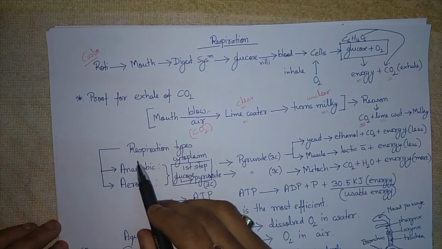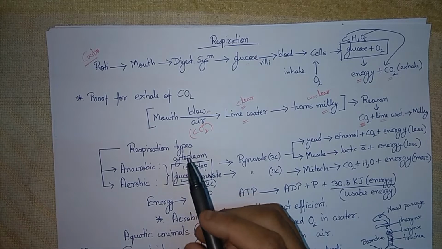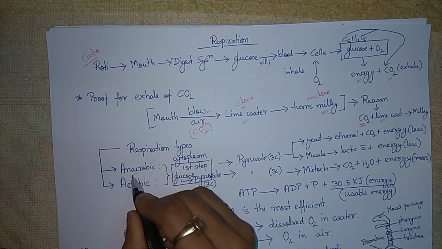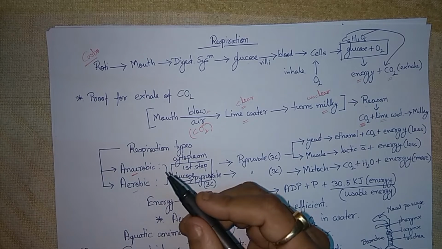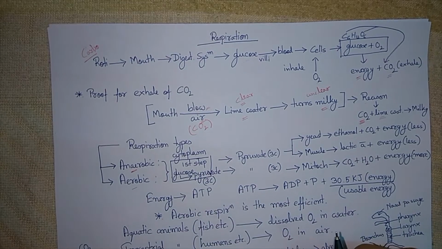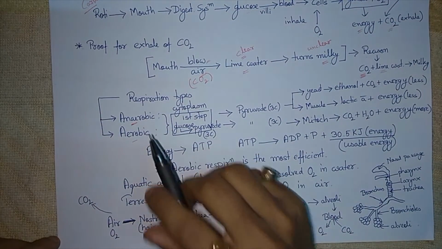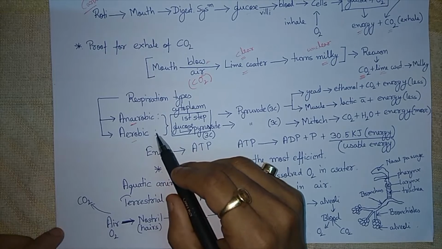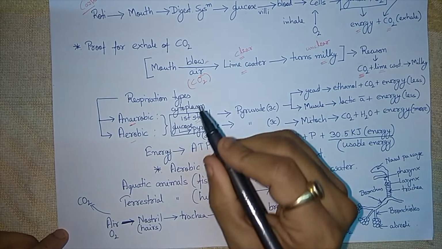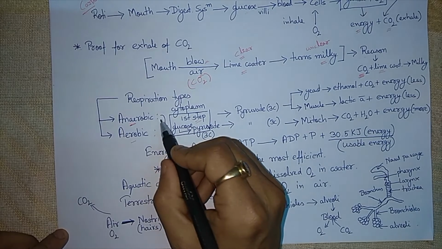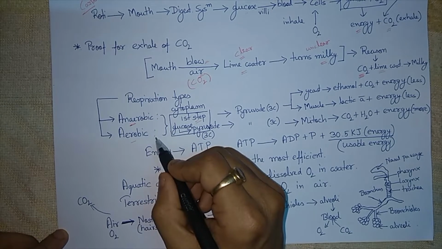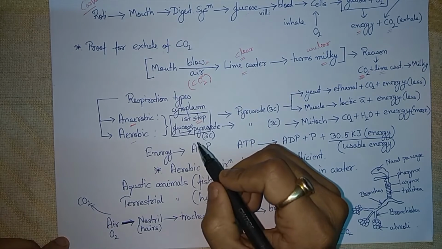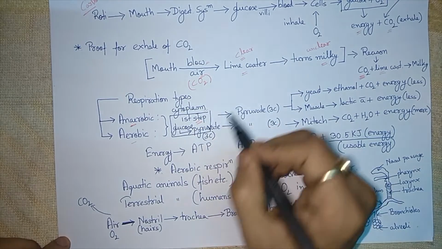Now we have different types of respiration. First we have anaerobic, later we have aerobic. Anaerobic means absence of oxygen. Aerobic means presence of oxygen. In both types of respiration, the first step is common. Remember, in anaerobic and in aerobic respiration, the first step is common, which occurs in the cytoplasm of a cell.